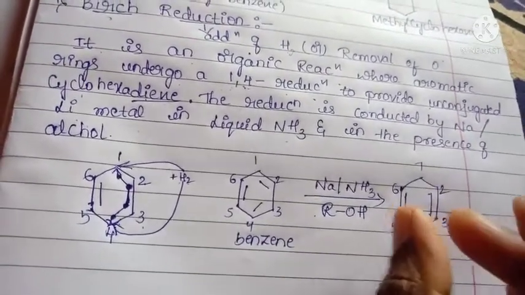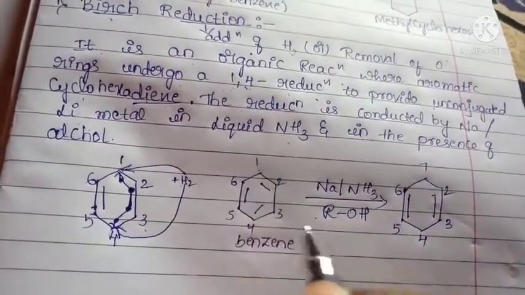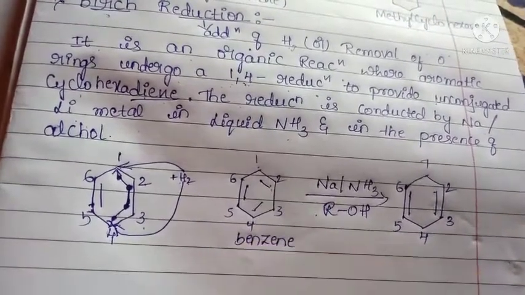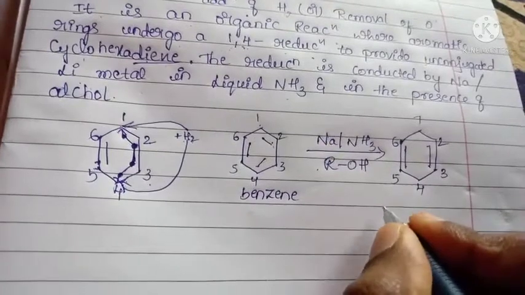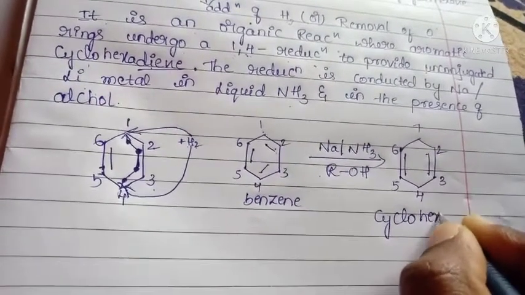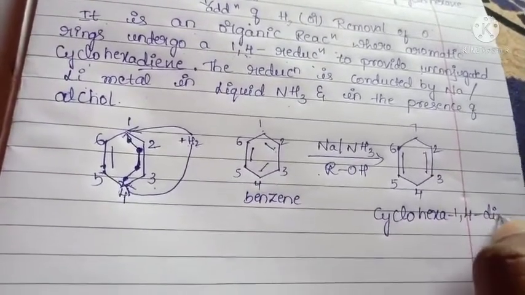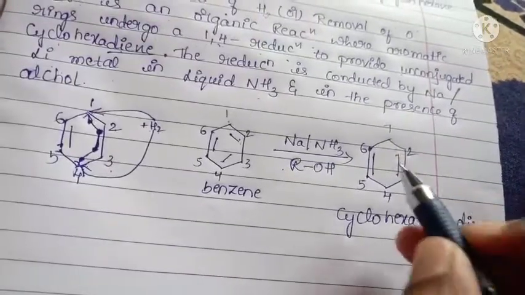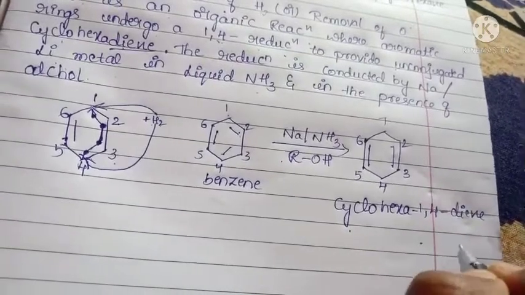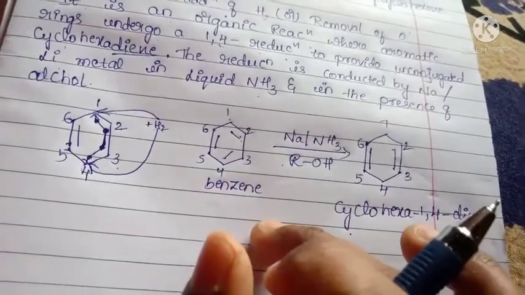Okay, so it gets 2 pi bonds. Here this electron is bonded with this one and this electron is bonded with the fourth carbon, and the remaining are these two electrons. So it is cyclohexa-1,4-diene. Okay, the reaction will be taking place at 1 and 4, so it is called a 1,4 diene. This is no substitution of the benzene ring.